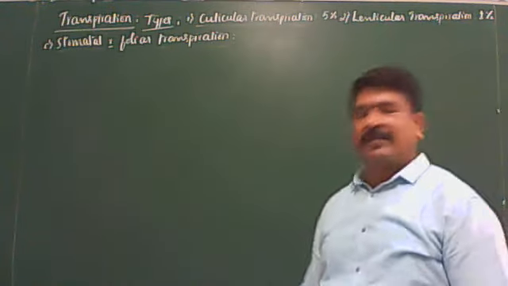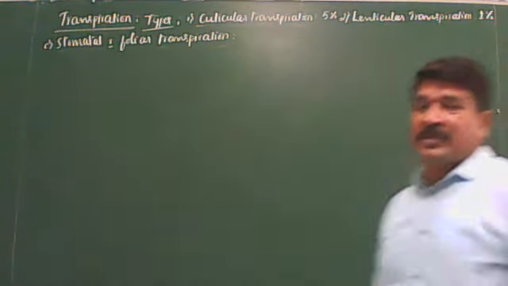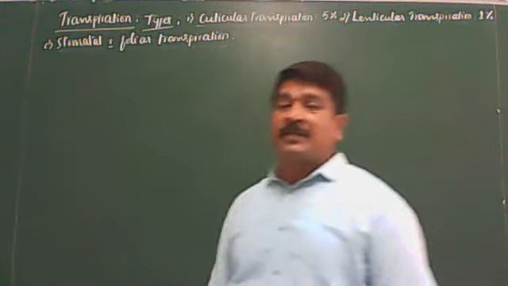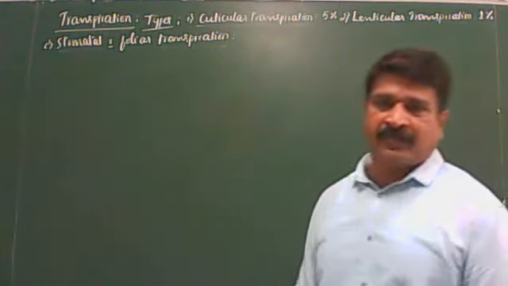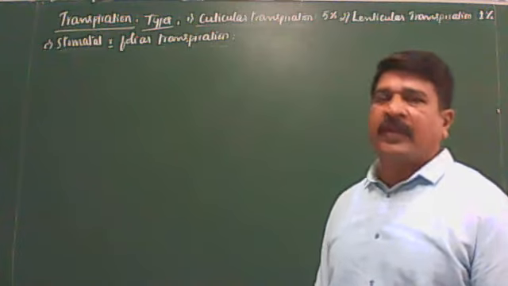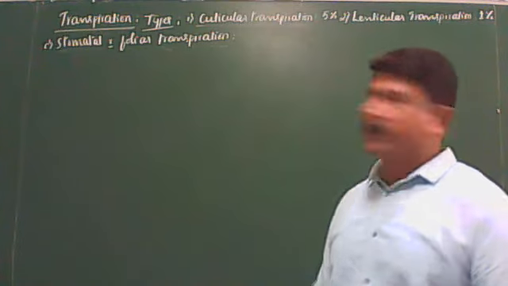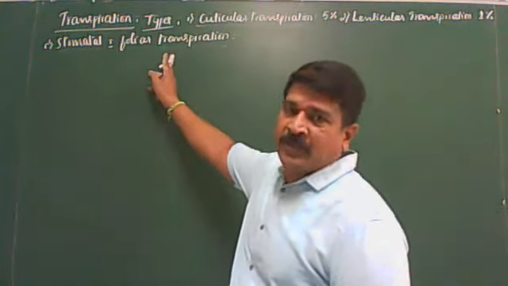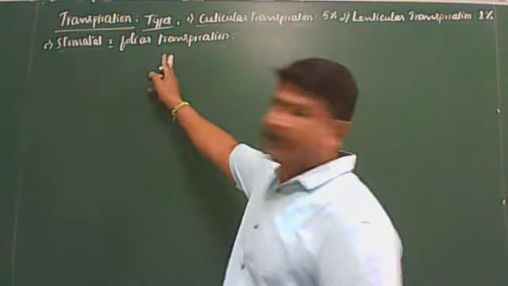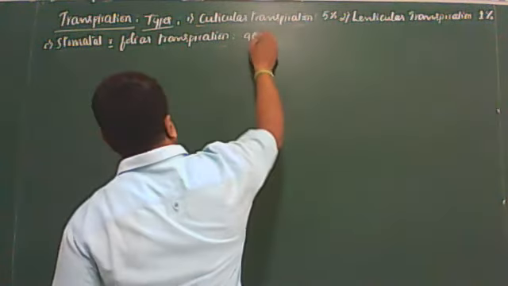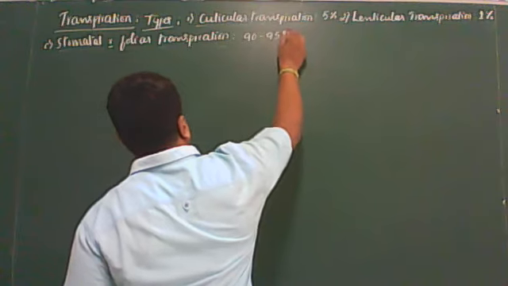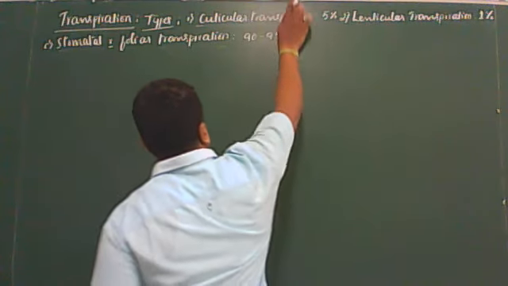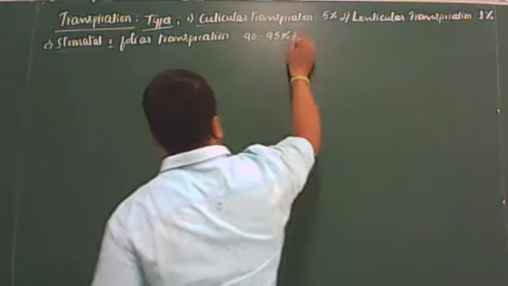You know that the majority of stomata are present in the leaves, correct? Leaves are also called foliage. That is why it is also called foliar transpiration. If the transpiration occurs through stomata, it is called stomatal transpiration. It accounts for about 90 to 95% of total water loss.